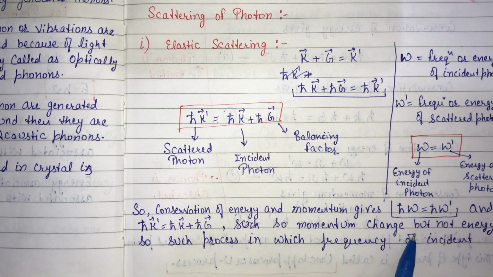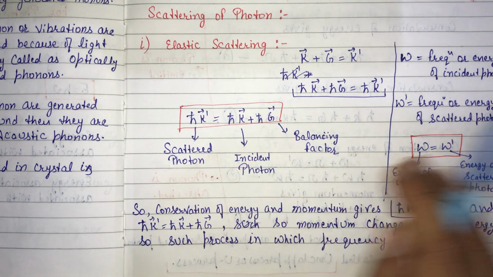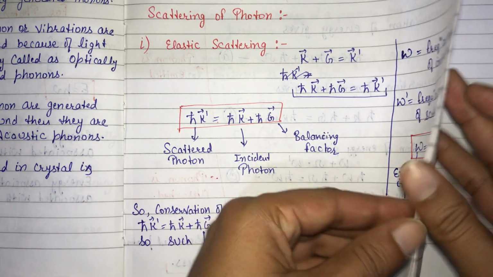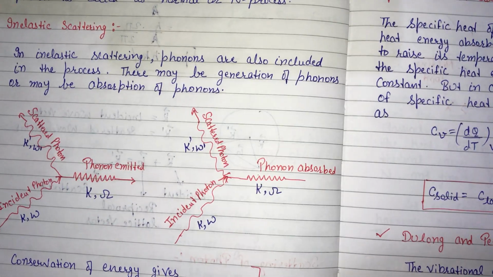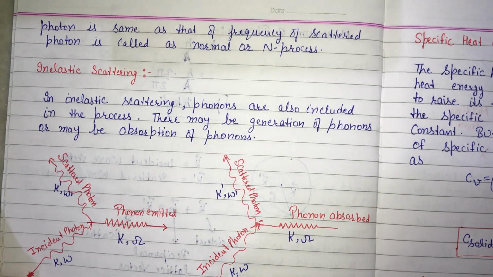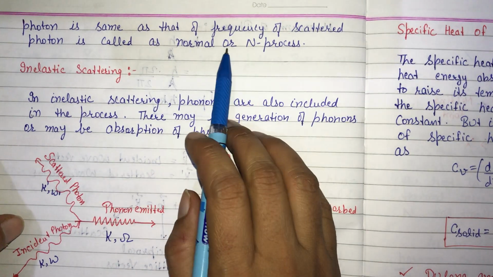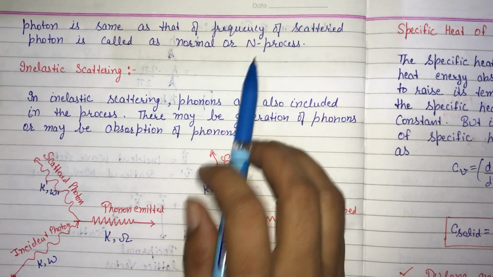So momentum changes but there is no change in energy. Clear? So this is the elastic scattering of photons with the lattice. Here there is no change in frequency of the incident photon, and such types of processes are called normal or N process.